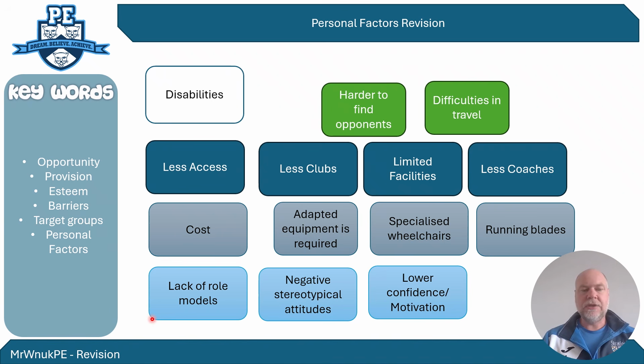And then we can look at things that might affect their esteem. Firstly, there's a lack of role models and people in the media with disabilities. There are people in the media, but not as many as in the mainstream. There tends to be a negative stereotypical attitude about people with disabilities, about what they can and can't do, which has a knock-on effect, and that lowers motivation and lowers confidence. So that's your esteem points. These are all the barriers, and the knock-on effect is it's harder to compete, harder to find opponents, and harder to travel.